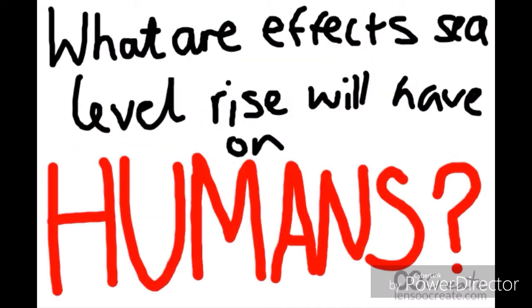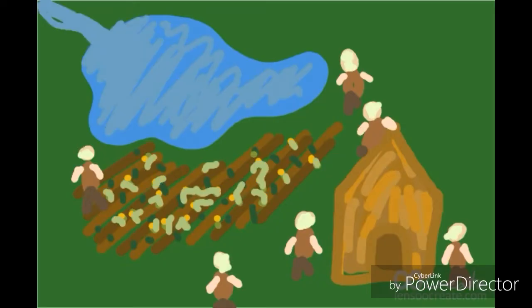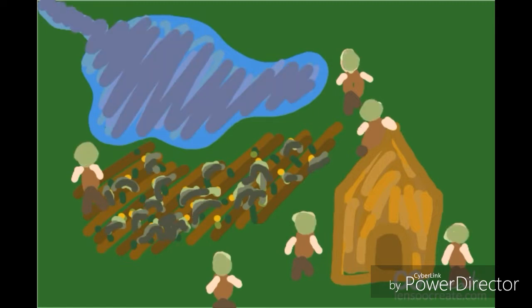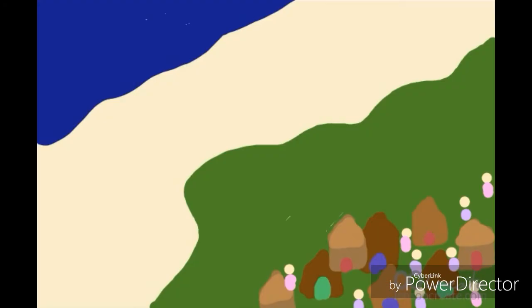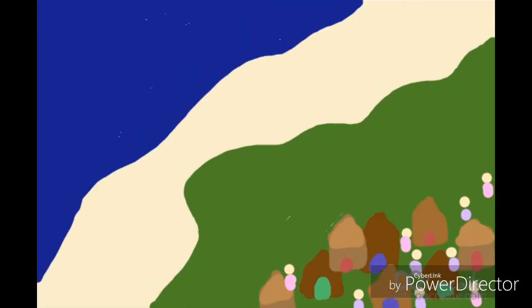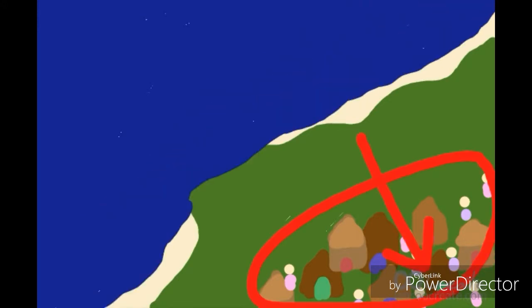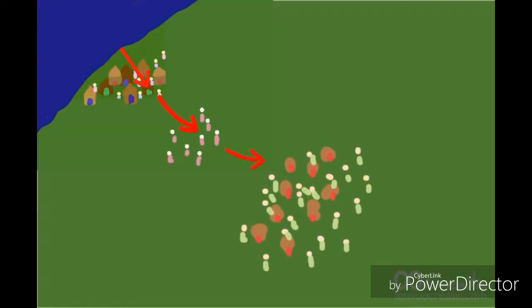What are the effects sea level rise will have on people? The predicted effects of sea level rise on humans are pretty daunting. Firstly, the seawater could contaminate our water used for farming, drinking, and other daily activities, causing massive complications. Secondly, perhaps the most obvious effect of sea level rise is loss of land. Just like animals, many of us live on the coast. To be exact, around 40% of the world's population lives within 100 kilometers of the sea. Many of these people will lose their homes and have to immigrate further inland.